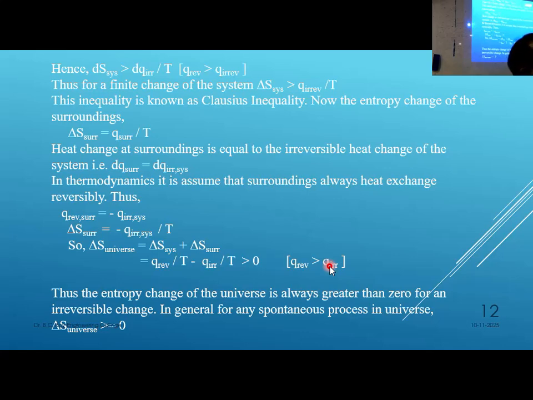And entropy change is heat change by temperature. Now work done and heat are directly proportional. So if you take reversible, Q by T will be higher, and if you take irreversible, Q by T will be lower. So that's why QR by T minus QIR by T will be greater than 0. It is non-zero.